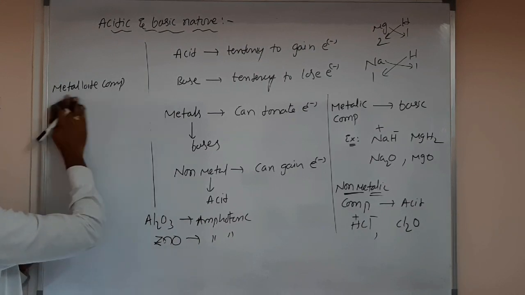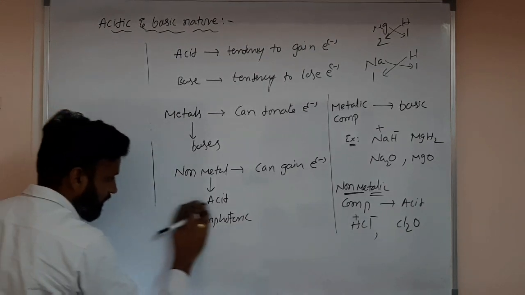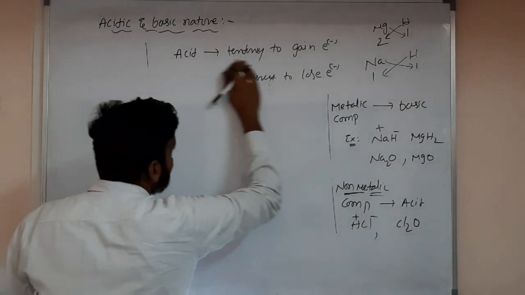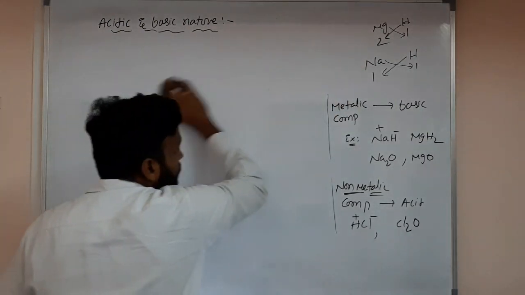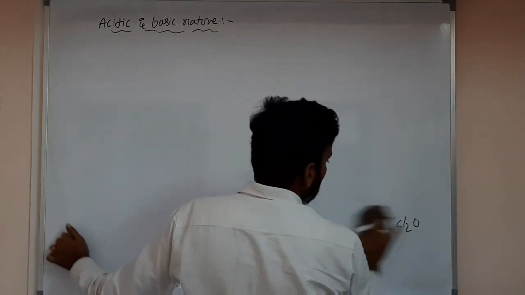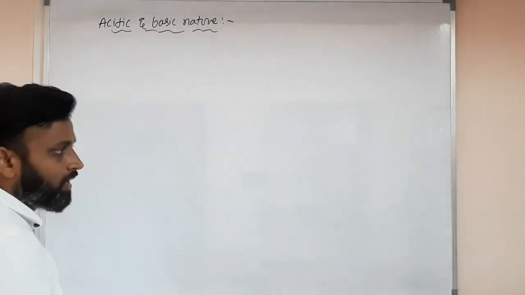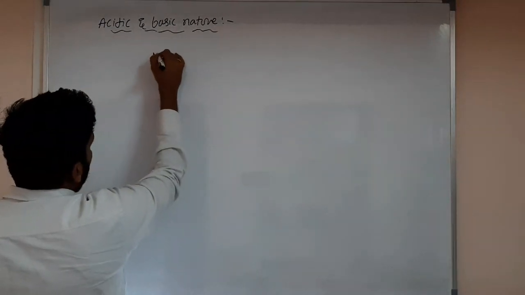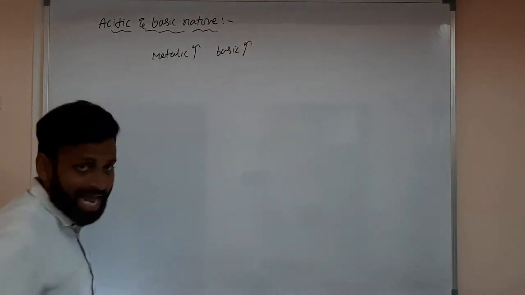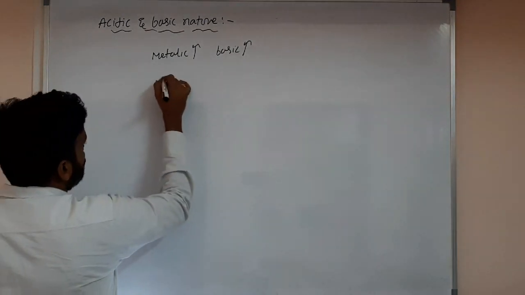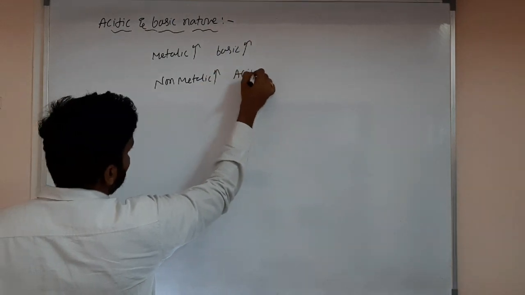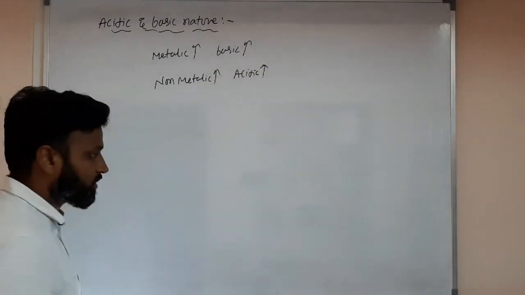So next we have to discuss metallic and non-metallic character, what happens top to bottom and left to right, and what happens to acidic character and basic character. So the more the metallic character, the more the basic. It's very simple. If metallic character is more, then basic character is more, for atom as well as compound. If non-metallic character is more, then acidic nature will be more. These are the things we have to discuss.